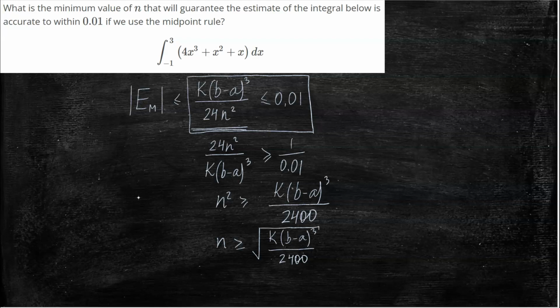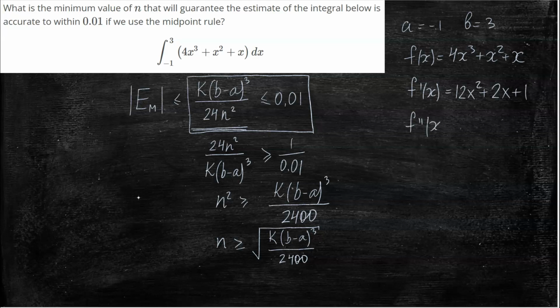Now to compute this, we again have to figure out what a and b are. a is -1, b is 3. To find k, we have to find the second derivative. The function here is this. The first derivative is this.